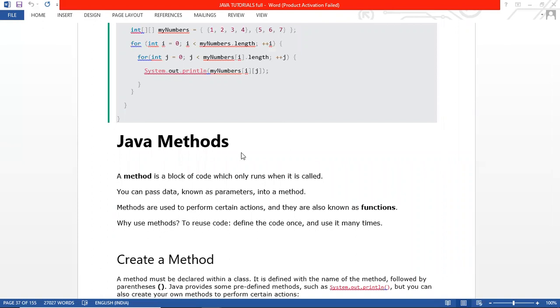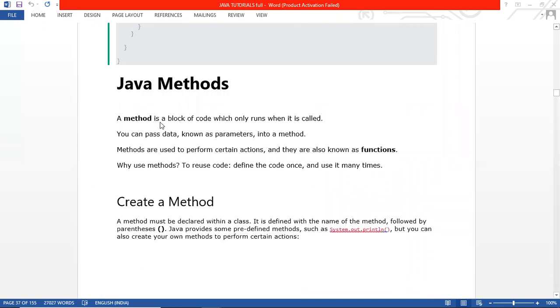Okay. Java methods. What is that? A method is a block of code which only runs when it is called. That means a method is a block of code, and until you call that code, you are not getting any output from it. The method you have declared is a block of code that you have written. If you want to get any output from that method, you need to call it, and only then can you get the output.